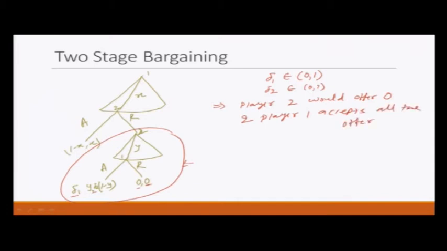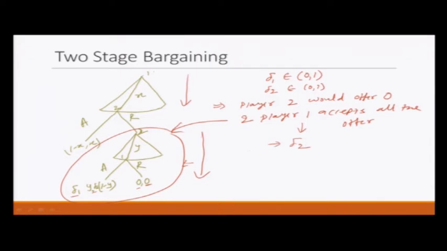I am writing this assuming that this subgame is the whole game. So, what happens ultimately? If player 2 offers 0 to player 1, he gets to keep the whole pie, the whole surplus for himself, that is equivalent to 1. But because of the time delay, this is stage 1 and this is stage 2, so there is a discount factor that would come into play. So, 1 will translate into delta 2. So, player 2 would get delta 2.